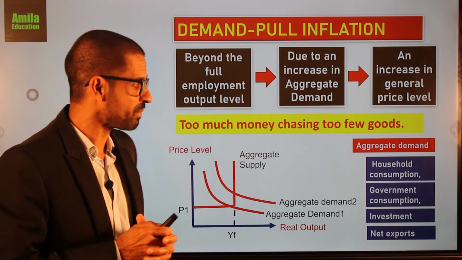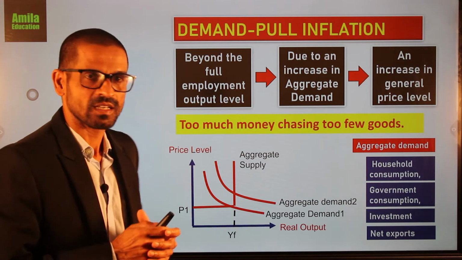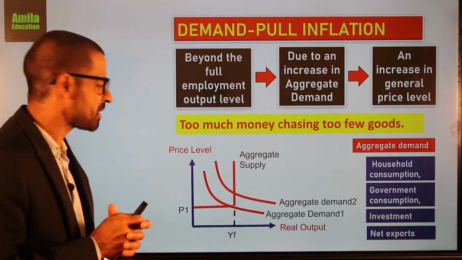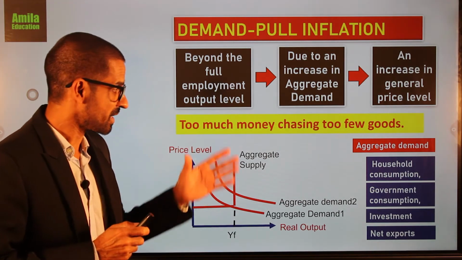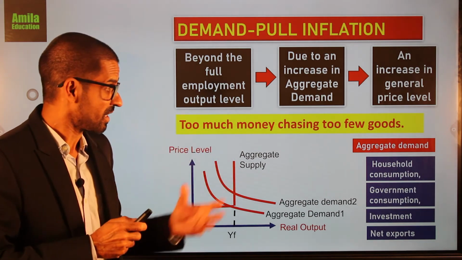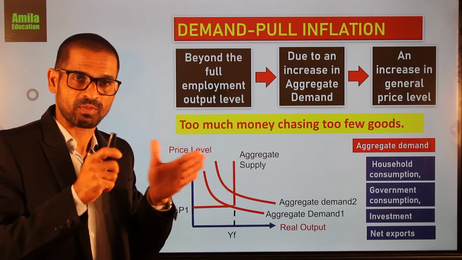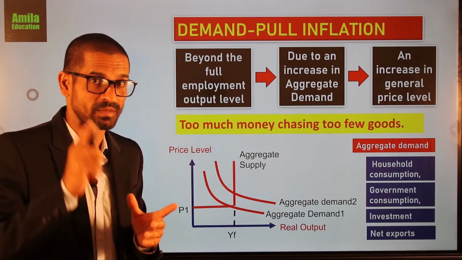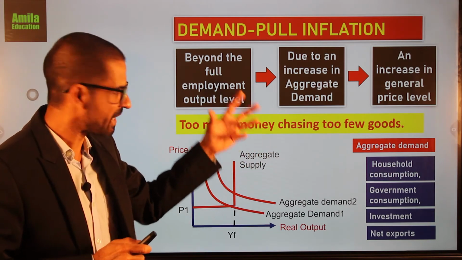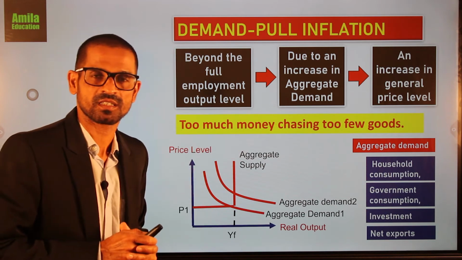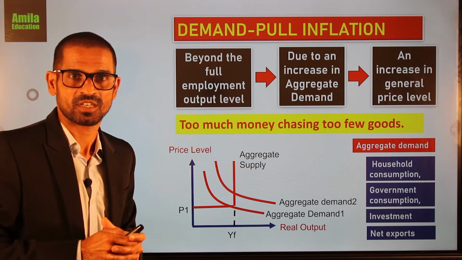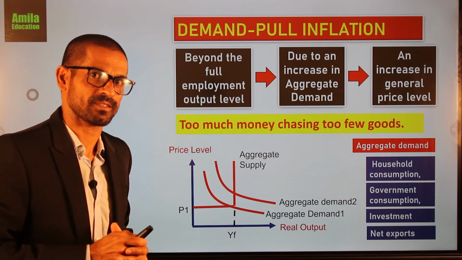Then what is the public consumption, the government consumption? It is the government purchase of goods and services to provide public services. The investment is the firm's purchase of capital goods. The net export refers to export minus import of goods and services. Remember, it's both goods and services. Then how will there be an increase in private consumption? Private consumption will increase due to fall in interest rate or due to fall in direct taxes.